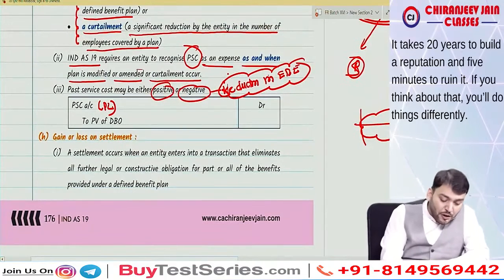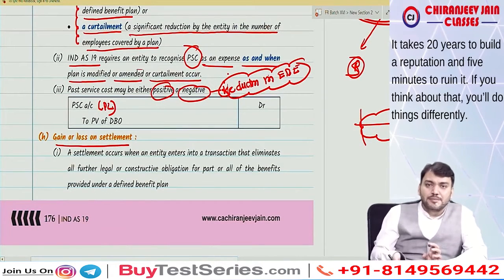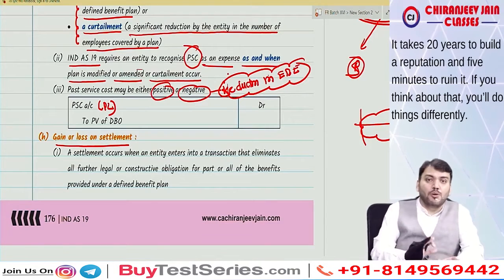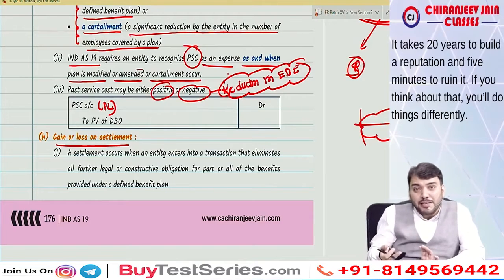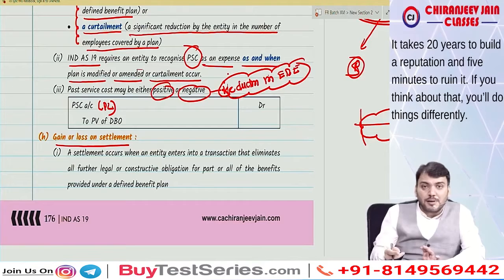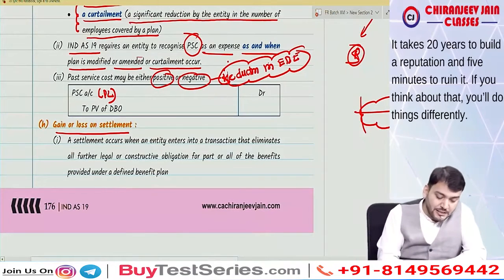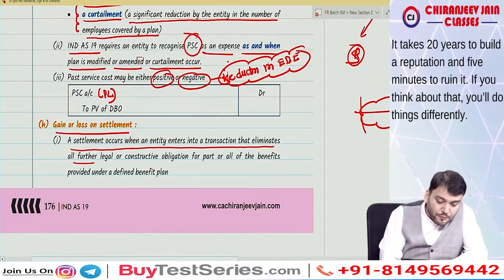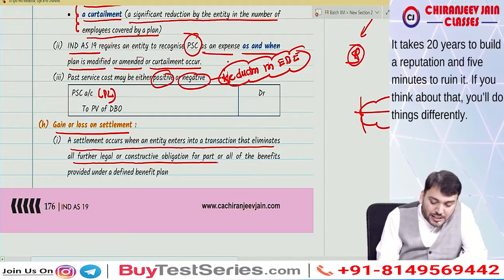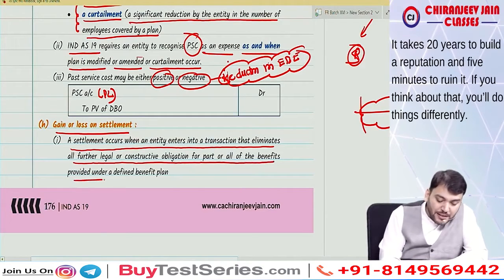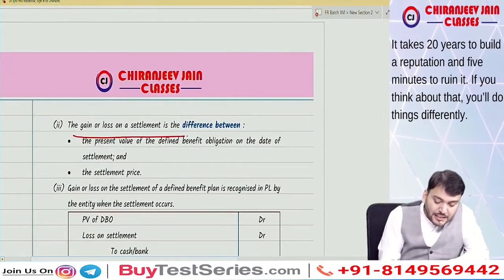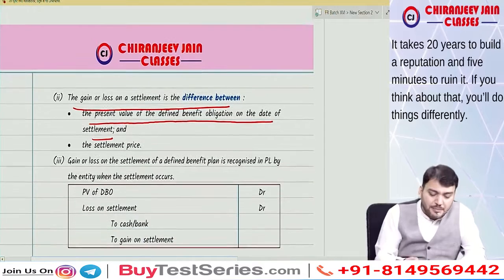Correct. Then gain or loss on settlement. Whenever there is a curtailment, curtailment can be with or without settlement. If it is with settlement, then there is some payment done. So we need to calculate gain or loss on settlement due to curtailment. A settlement occurs when an entity enters into a transaction that eliminates all further legal or constructive obligation for part or all of the benefit provided under a defined benefit plan. The gain or loss on settlement is the difference between the present value of defined benefit obligation on the date of settlement and the settlement price.